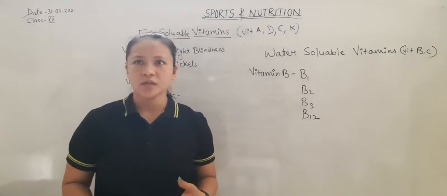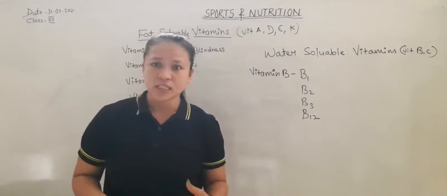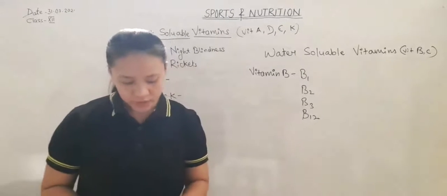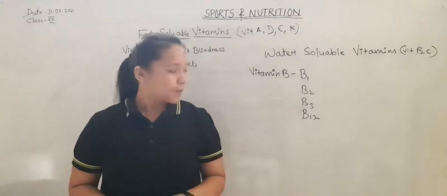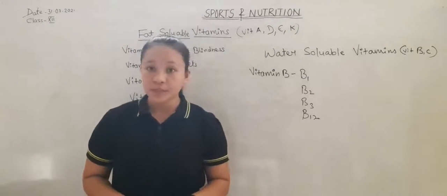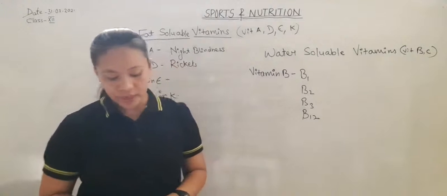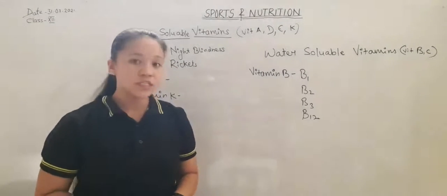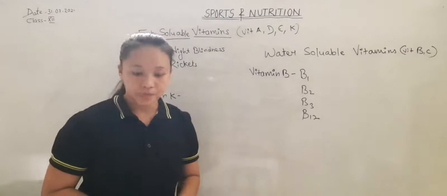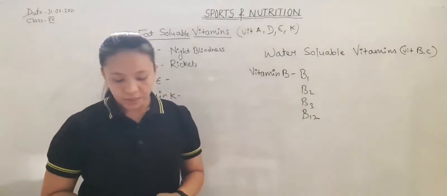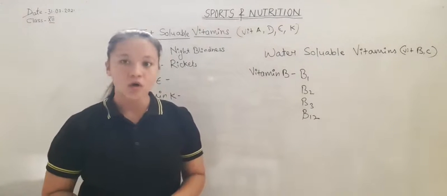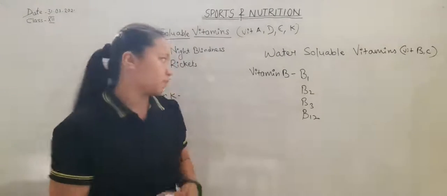There will be irritation, pinching over the skin, etc. Vitamin B12 deficiency causes anemia, in which the person has weak muscles, poor concentration, etc.